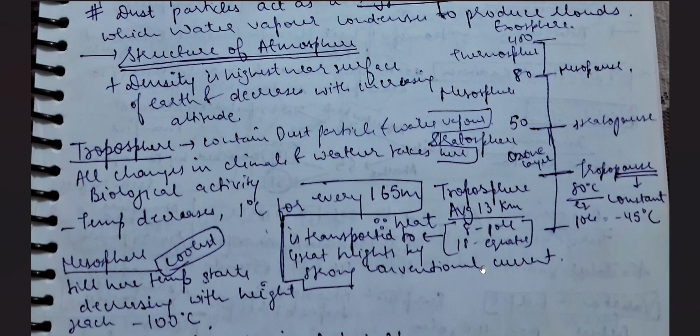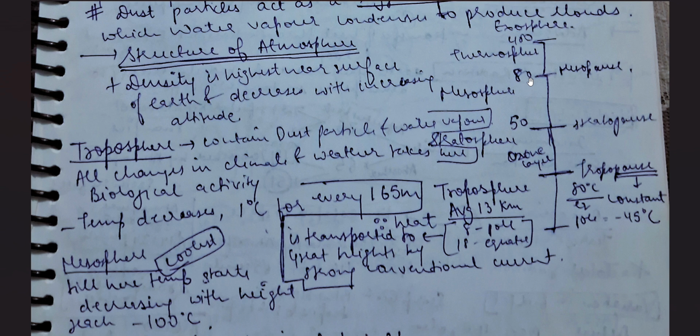So what is the reason why this happens? Because heat is transported to greater heights by strong convectional currents, and this is the reason. Now this point is a factual part: the troposphere's range is 8 kilometers at the pole, but it is 18 kilometers at the equator. But the reason behind it should be clear to you, and it is the one which will be asked in competitive exams, because these things we already know about the troposphere.